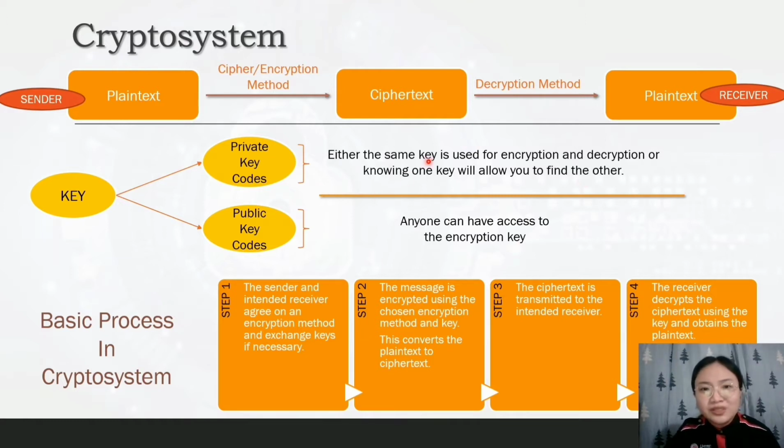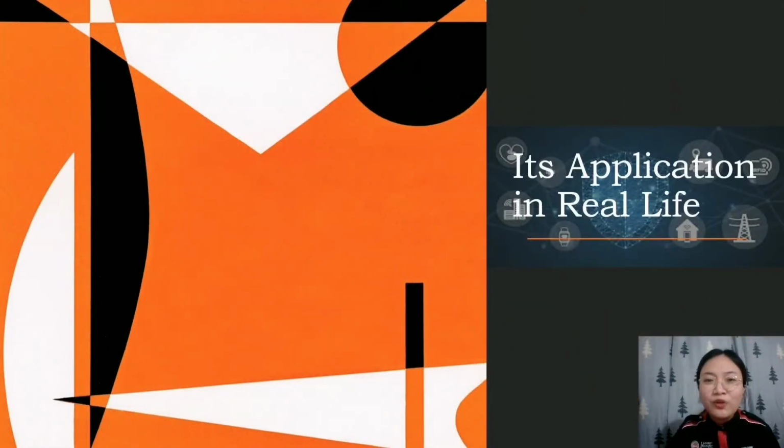The basic process in a crypto system can be illustrated as this flow map shown. The first step is when the sender and intended receiver agree on an encryption method and exchange keys if necessary. The next step is the message is encrypted using the chosen encryption method and key. This converts the plaintext to ciphertext. The third step is when the ciphertext is transmitted to the intended receiver. The last step in the basic process is when the receiver decrypts the ciphertext using the key and obtains the plaintext.